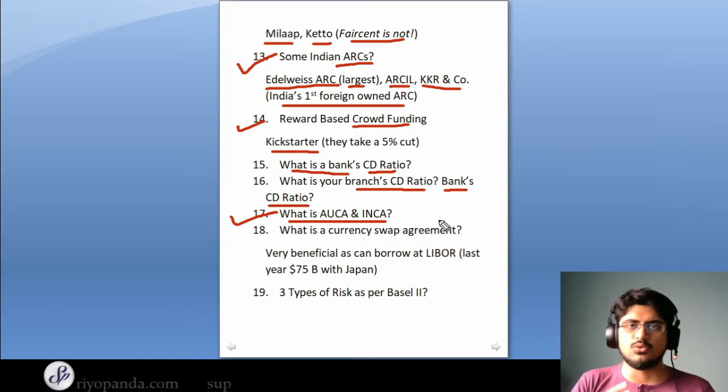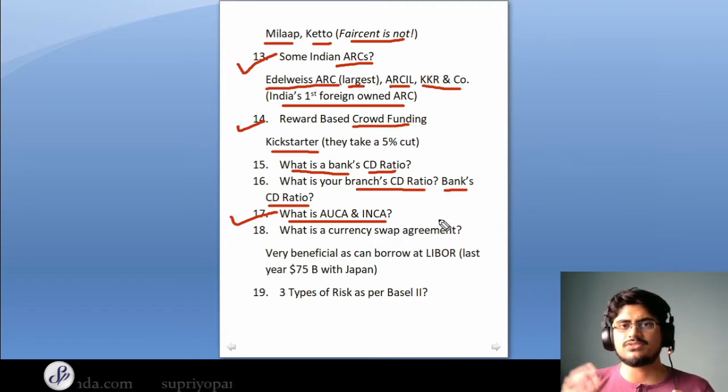Basically, when a loan goes bad and it is identified as a loss asset and the recovery is not possible, or there are talks of the recovery, but it's not going on right now, what we have to do is take the loss on the books of the bank. So we have to charge the loss to the profit and loss account. Now, imagine what would happen if all of these bad loans are immediately charged to the PL. Then the bank will be suffering a lot of loss, right?